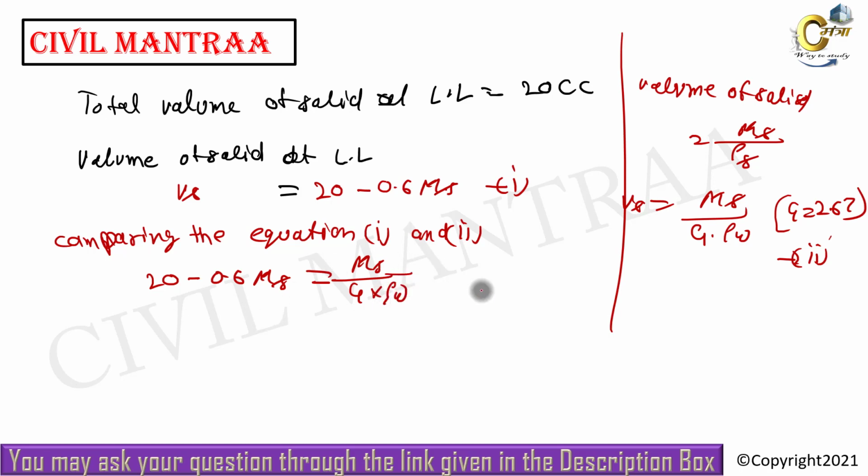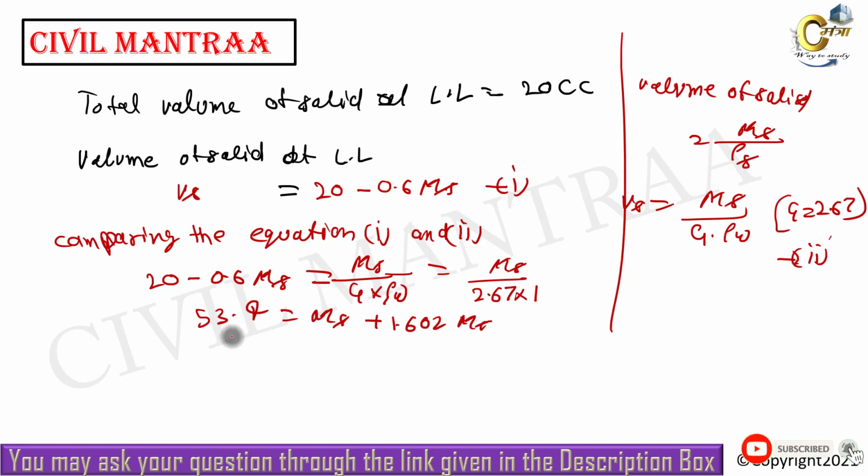Let us solve this by putting the values. It can be given as mass of solid divided by specific gravity of the solid, which is 2.67, and density of water is given by 1. If we simplify this, it will be given as 53.4 equal to ms plus 1.602 mass of solid, and we will get mass of solid ms equal to 33.4 gram.